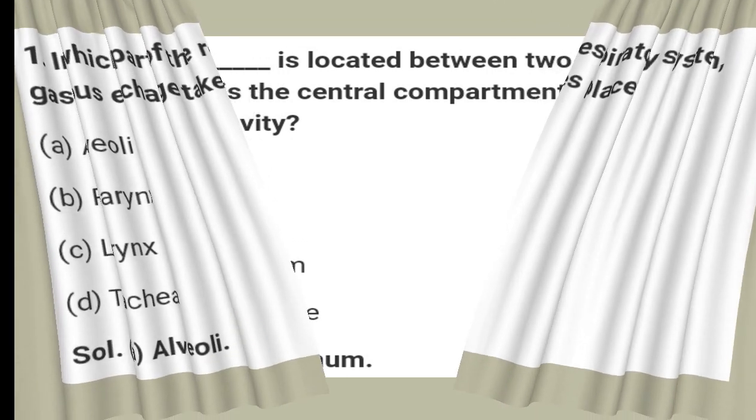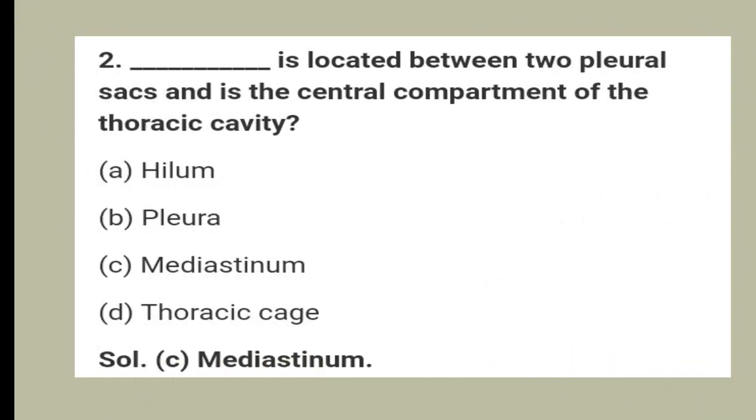Second question, blank is located between two pleural sacs and it is the central compartment of the thoracic cavity. Option A hilum, option B pleura, option C mediastinum, and option D thoracic cage. And the answer is option C, mediastinum.